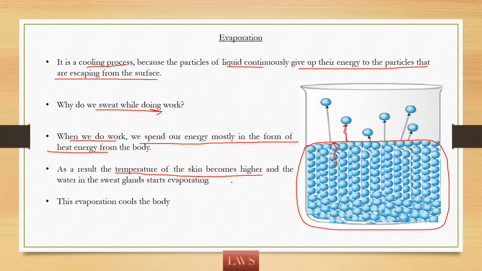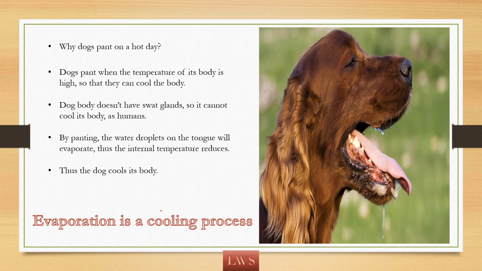in order to cool the body, the sweat glands release the sweat and this sweat evaporates by taking the body heat. So in this form, the sweat is taking out the body heat so that the body is cooled. So in this process, the body is cooled. So that's why we call evaporation a cooling process. Let us consider one more example, that is panting of dogs. See, we usually see the panting of a dog.